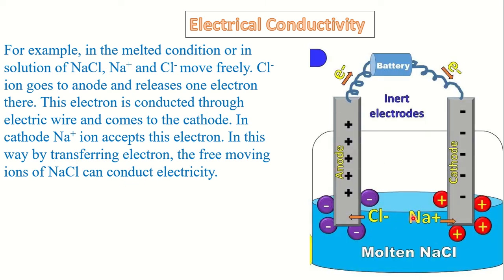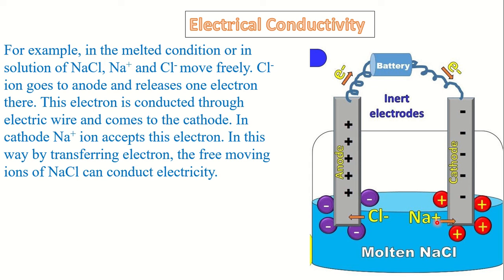Look, here free moving sodium ions and chloride ions are present. So, when a battery is connected here, or when any bulb is connected with this electric wire, then also the ions conduct electricity, because the negative ion releases electron and these electrons are transferring from anode to cathode.